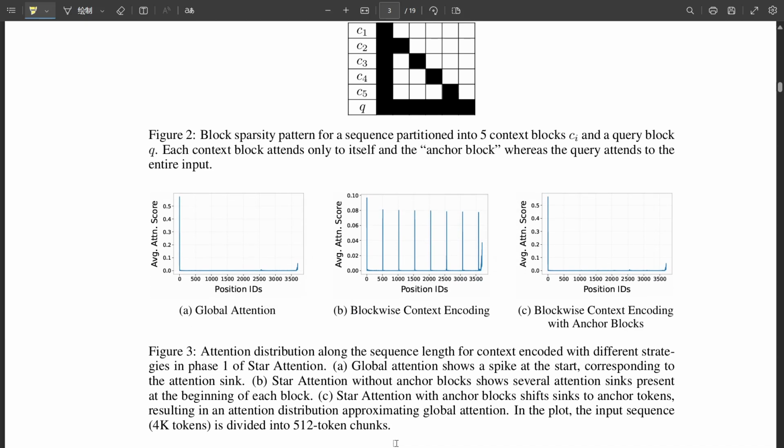It seems that way. It really highlights how nuanced these attention mechanisms are. There's still a lot we don't fully understand. This anchor block is definitely shaping up to be a fascinating piece of the puzzle. But before we get too deep into the intricacies, I'm dying to hear about the results.